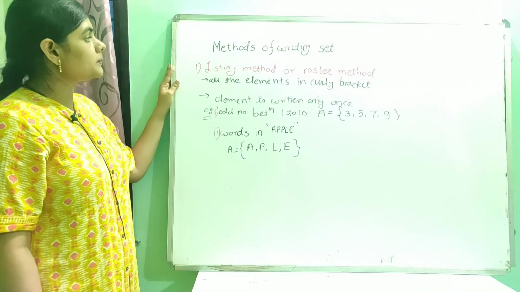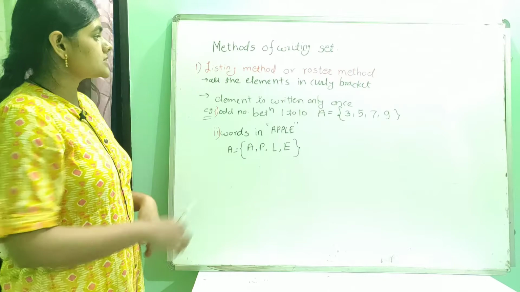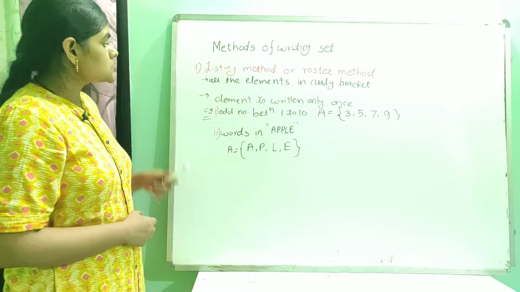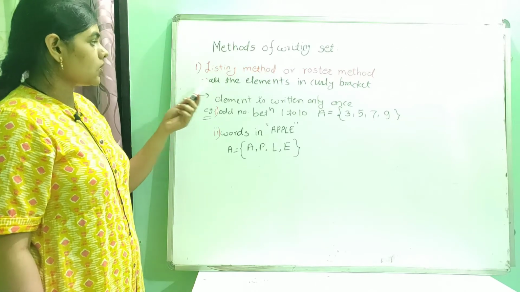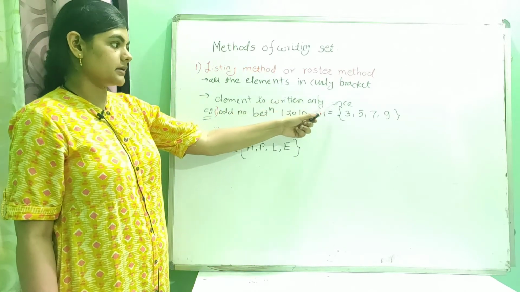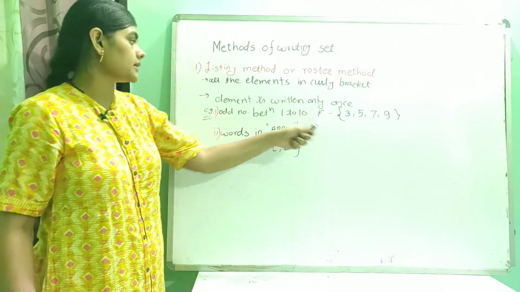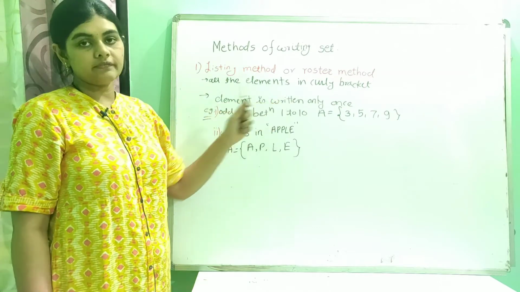So there are 2 methods of writing sets. In that, first method is listing method, or we can call it roster method. Okay, so in listing method what we can do, we can write all the elements in curly brackets. Okay, as you can see here we have written elements in curly brackets. And what is the second condition, an element is written only once.